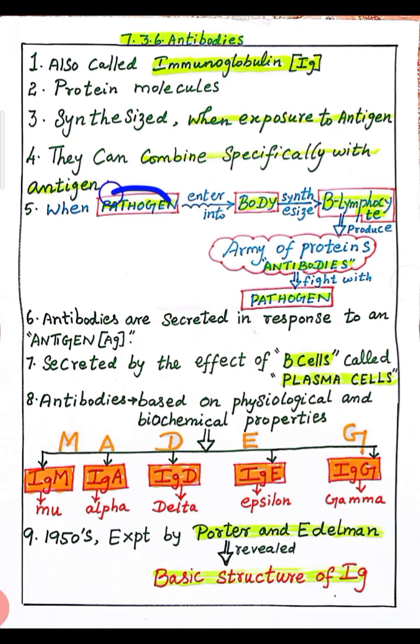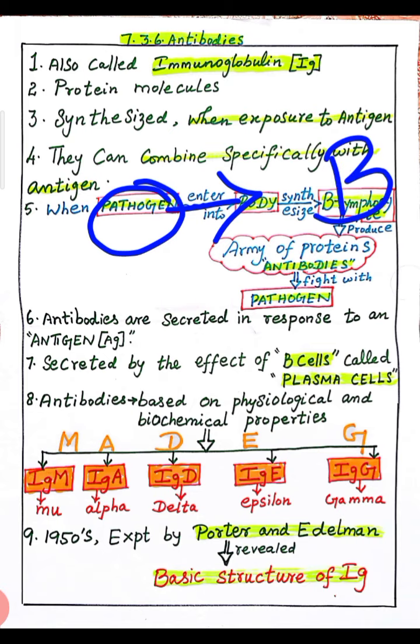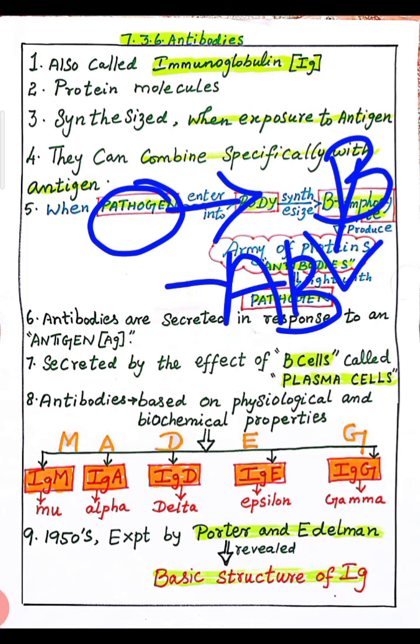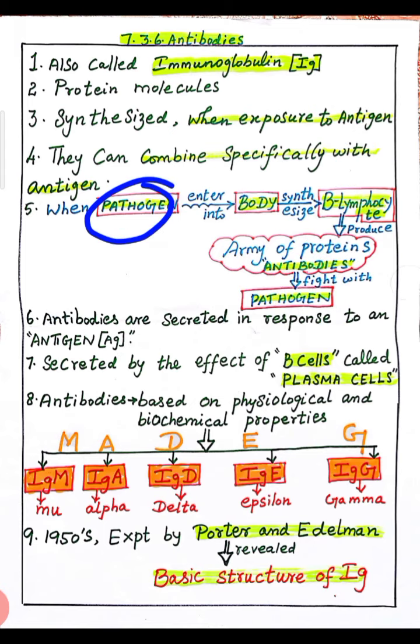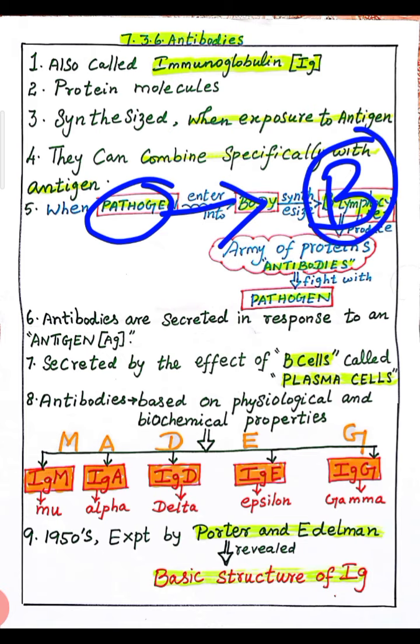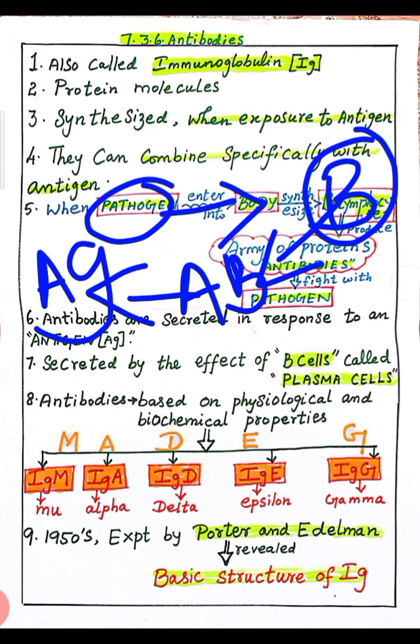When the foreign antigen enters inside our body, what will happen? Our body synthesizes B lymphocytes. That B lymphocytes produce an army of protein called antibodies. These antibodies fight against the foreign antigen. Once again, when the pathogen enters inside our body, that time B lymphocytes are synthesized. That B lymphocytes produce an army of protein called antibodies. That antibodies fight against the foreign antigen.